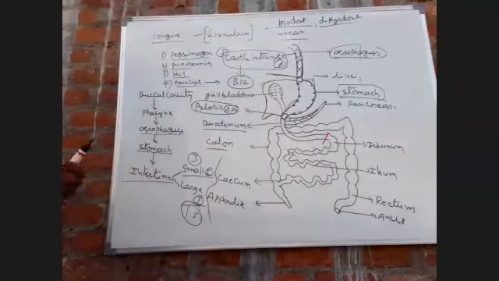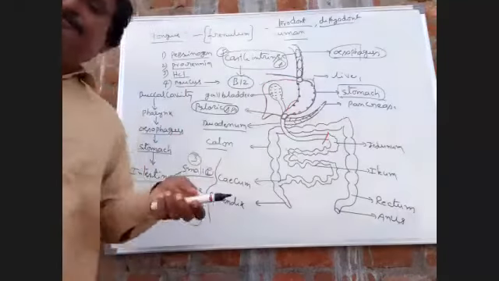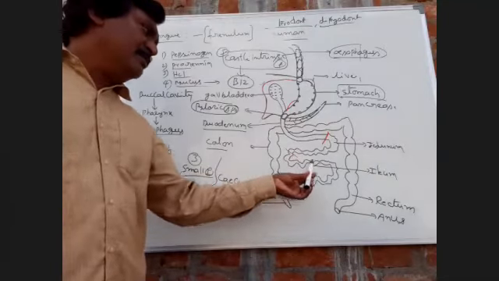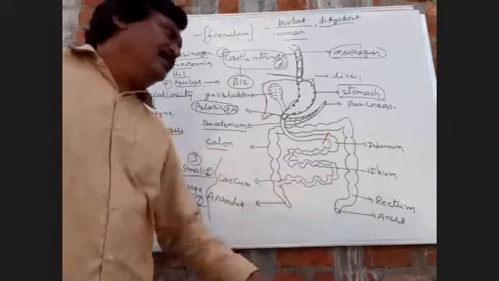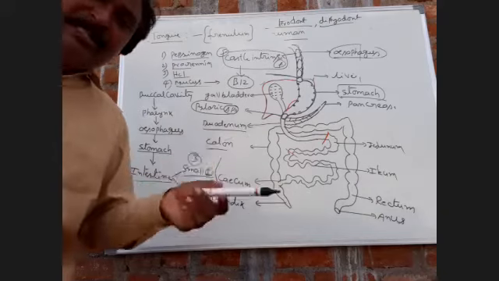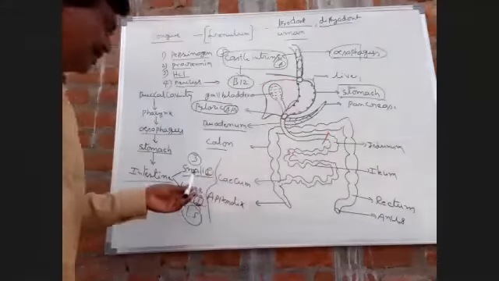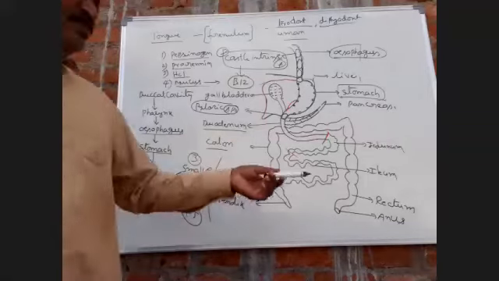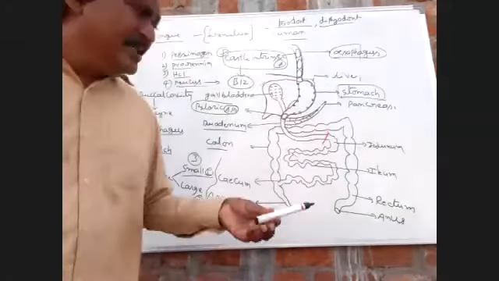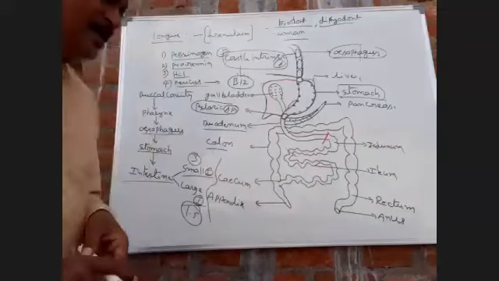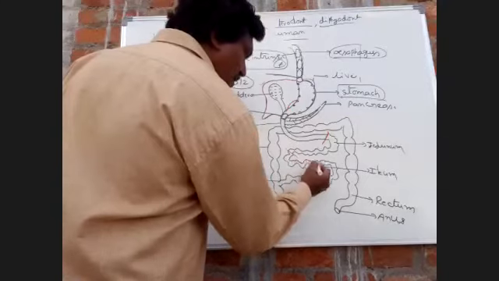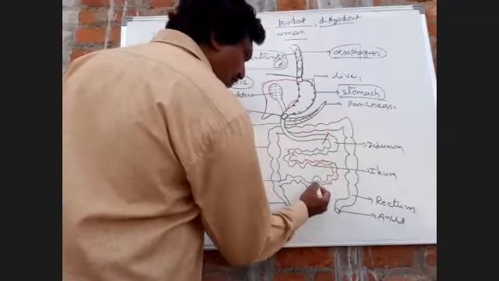The posterior part of the small intestine is called the ileum. From this point to this point, ileum. The ileum is considered the longest part of the small intestine. Absorption takes place inside the ileum with the help of microvilli.